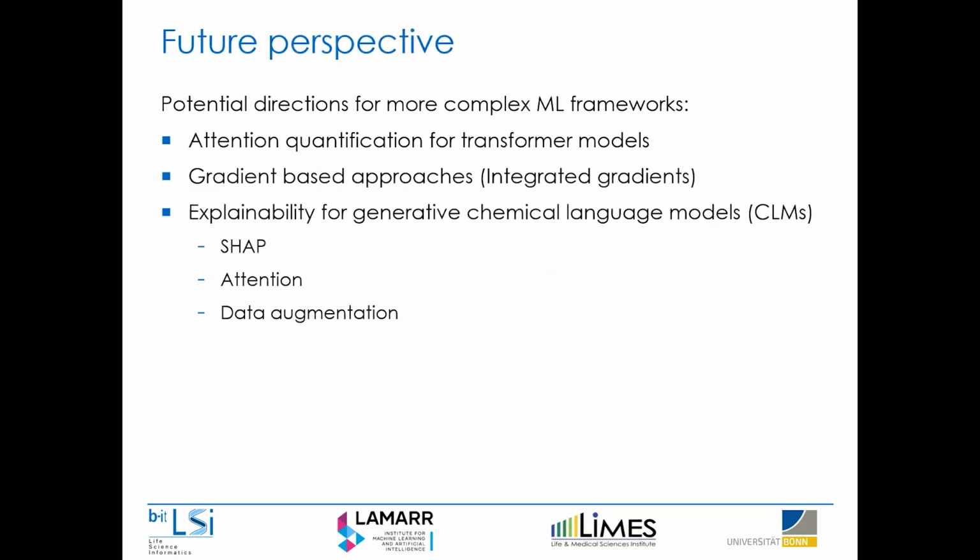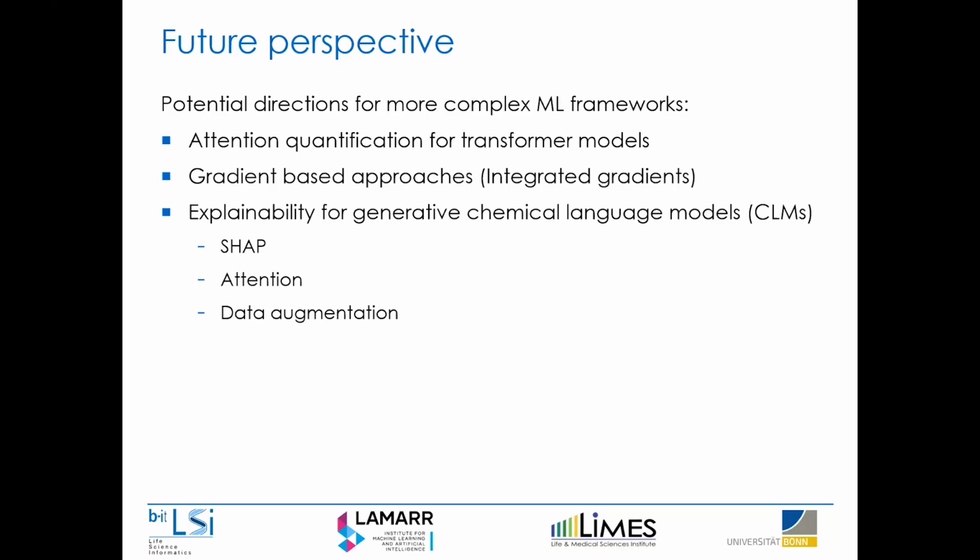A small future perspective here, and I think Andrea already alluded to a lot of it: XAI is naturally a supportive field to the larger field of machine learning. So naturally, we're usually a step or two behind the very quickly adapting methods of machine learning.